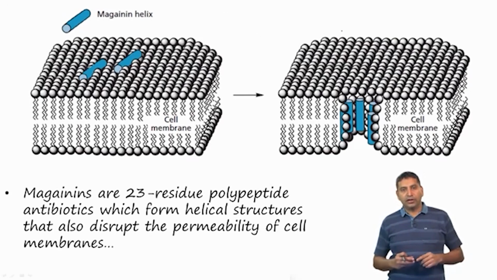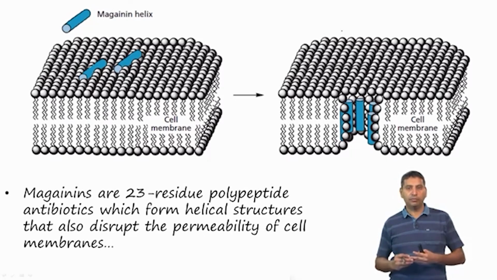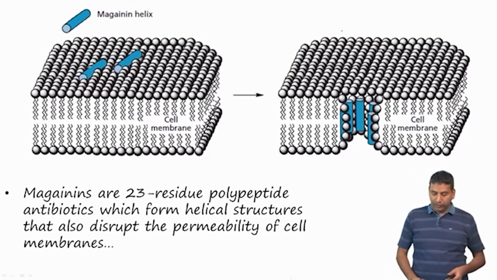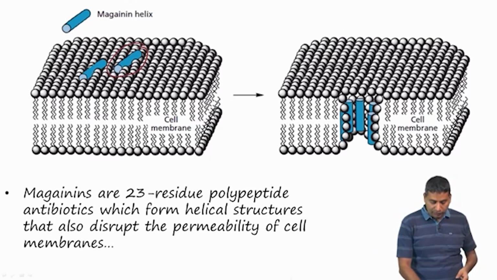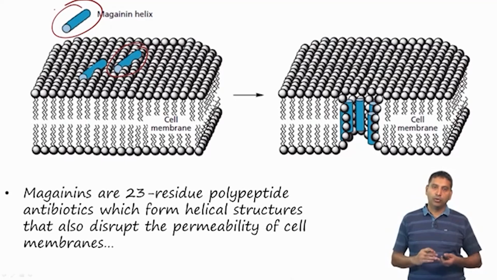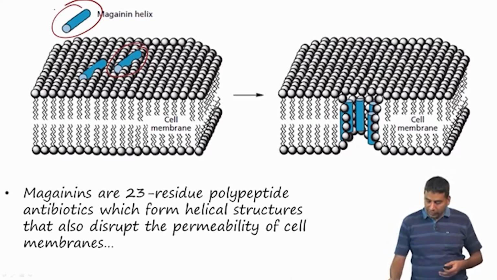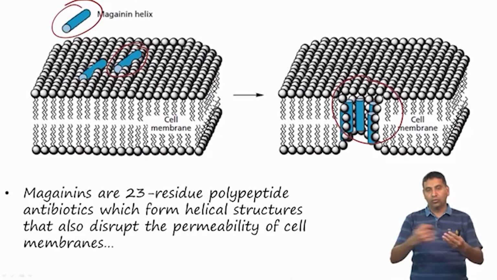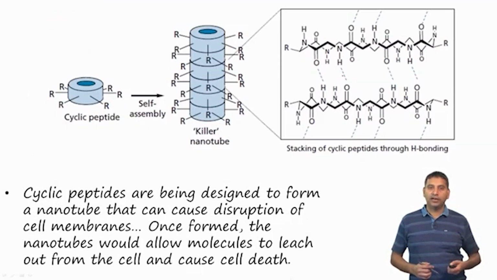There is another class of polypeptides called magainins, and this is again a helix, containing 23 residues. These are antibiotics, and they form helical structures which disrupt the permeability of cell membranes. So, here is an example of the cell membrane. Once it comes, this helix binds to the upper portion of the lipid membrane, and then it aligns itself through a process of self assembly, and it forms a pore.